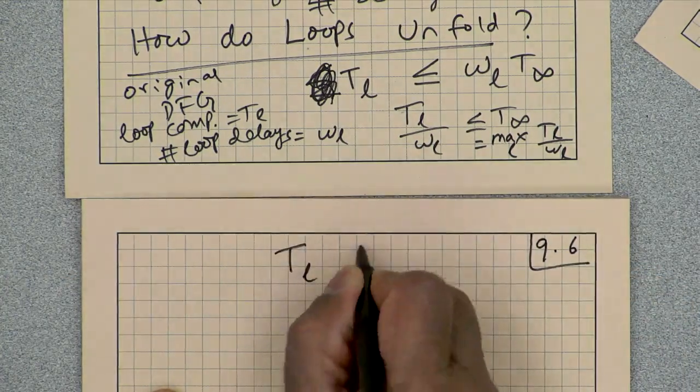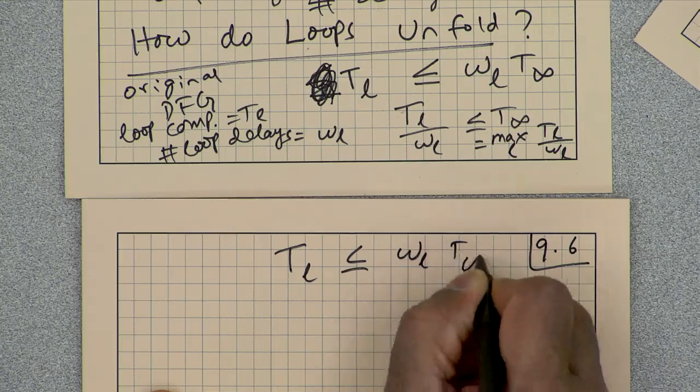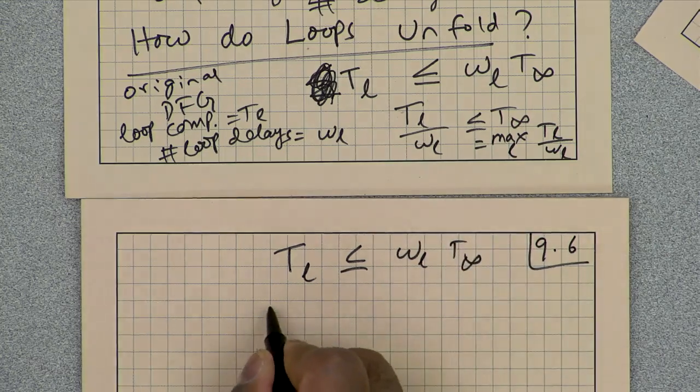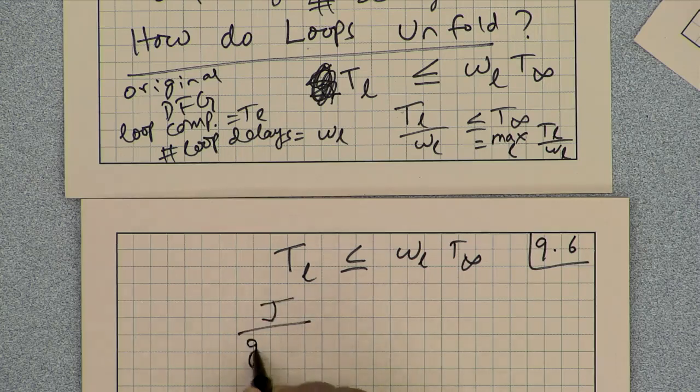So if I write down that equation now, TL is less than or equal to WL times T infinity. So we now multiply by A, which we saw is J divided by the GCD, I am just using the GCD, the other one is fine too.